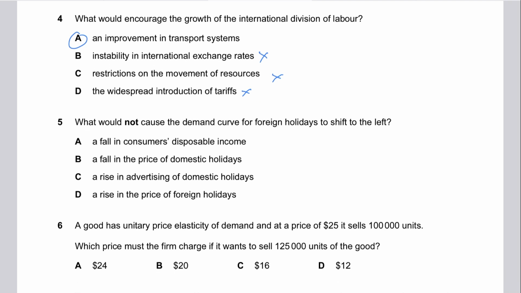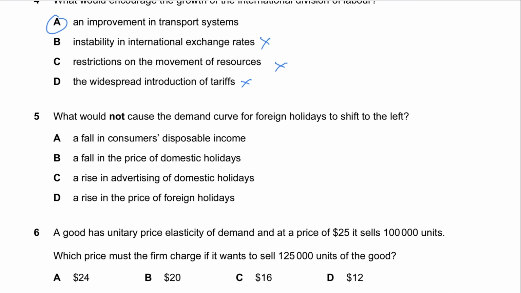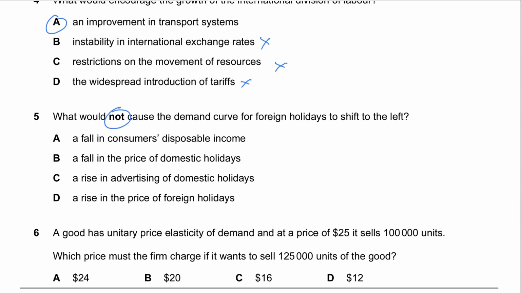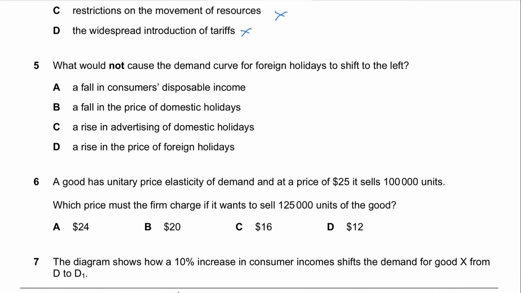Question number 5, what would not cause a demand curve for foreign holidays to shift outwards? What would not cause? So again, this is a trap. Usually what happens is when students read this, they do not focus on the word not, because of the way our brains are trained for paper 2. And we end up marking what would cause a shift in demand, because that's how we have trained ourselves, right? So we need to unlearn and relearn for MCQs. Remember that.